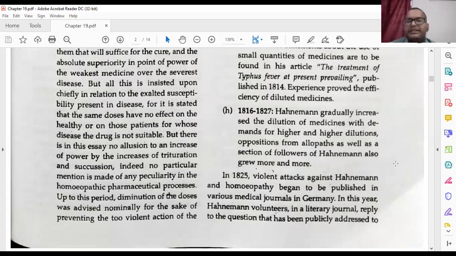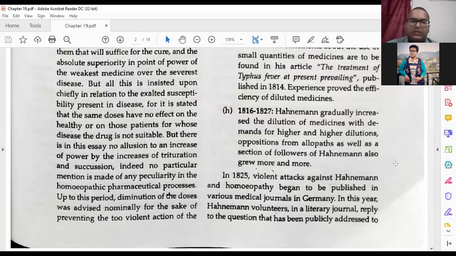Just go through this part. This is very important for your competitive exams. And by this you also understand a very basic thing: how he started the process of dilution of the medicines.